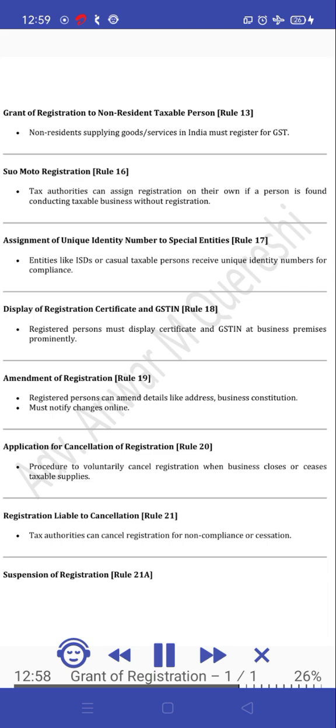Registered persons must display the certificate and GSTIN at business premises prominently. Amendment of registration, Rule 19. Registered persons can amend details like address and business constitution. They must notify changes online.